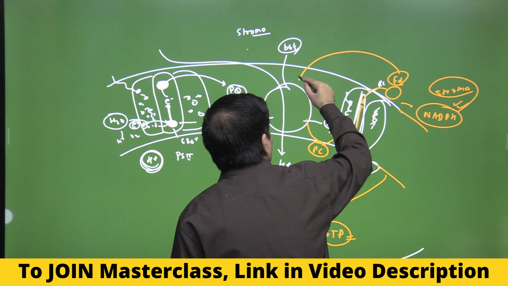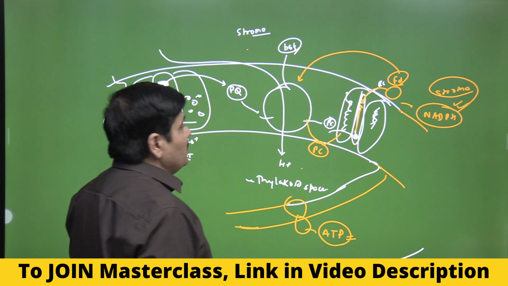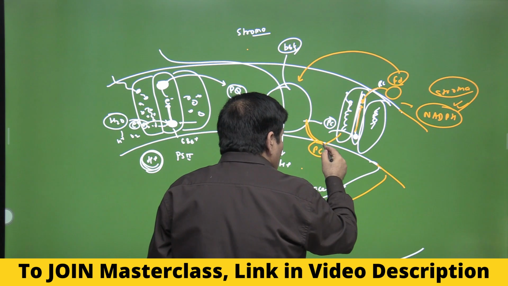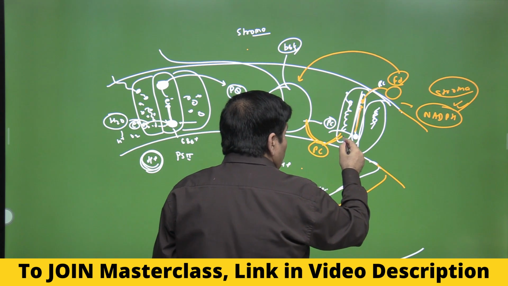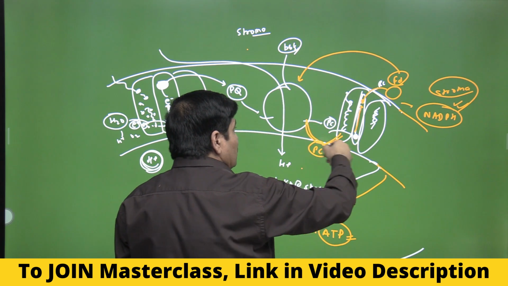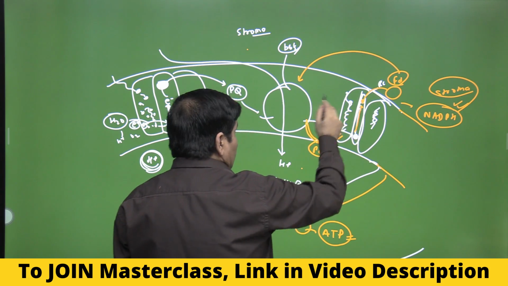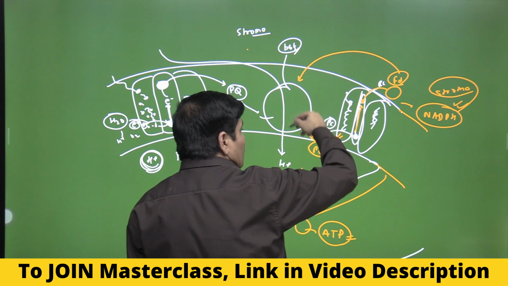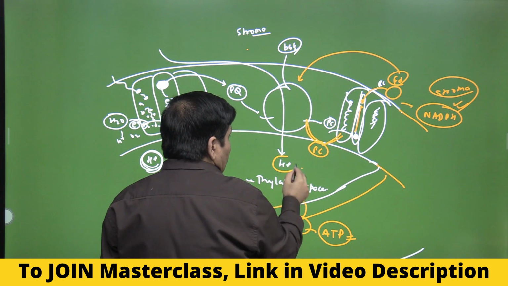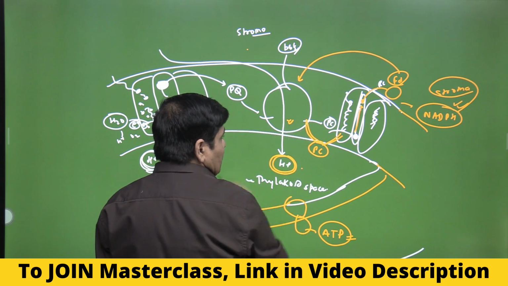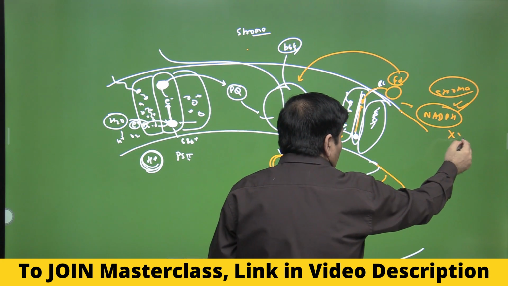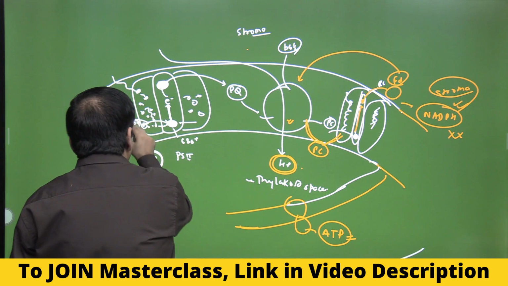It can pass back the electron to the B6F complex, and then obviously it will come back from plastocyanin again to the PS1, and this is what is called the cyclic electron flow. As you can see, if the electron is undergoing cyclic movement here itself, then only ATP will be produced because B6F is involved. Neither NADPH will be produced nor oxygen will be evolved.